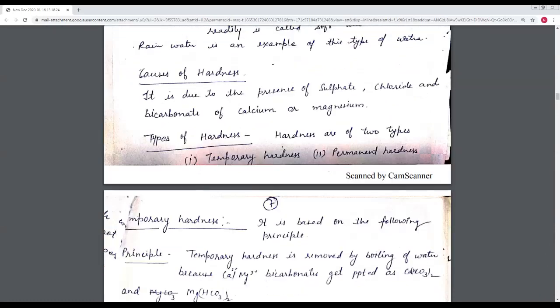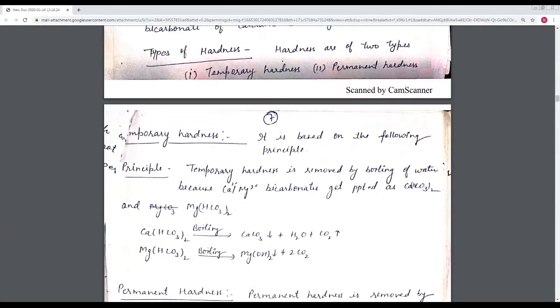Then the types of hardness. We know that hardness is of two types. First is temporary hardness, and the other one is permanent hardness. In this lecture, we will cover the definition of temporary hardness and its principle, and the causes of temporary hardness.